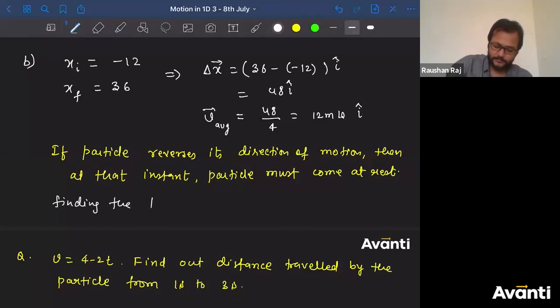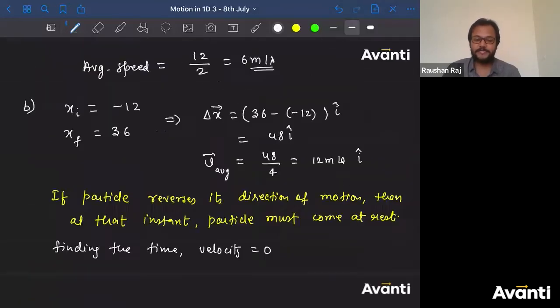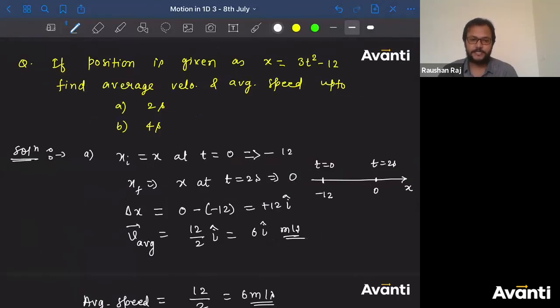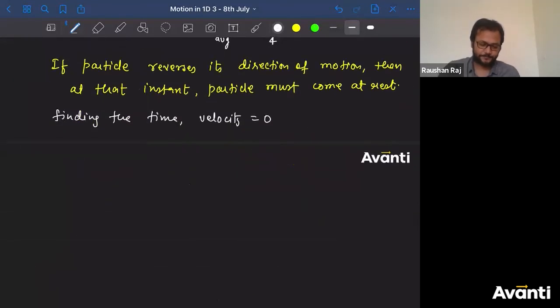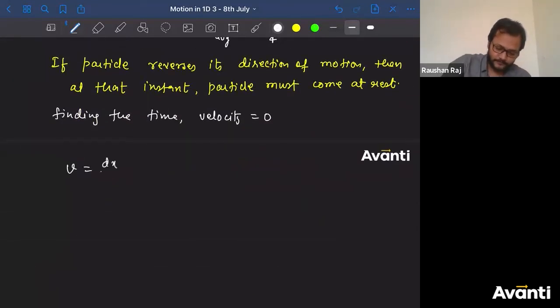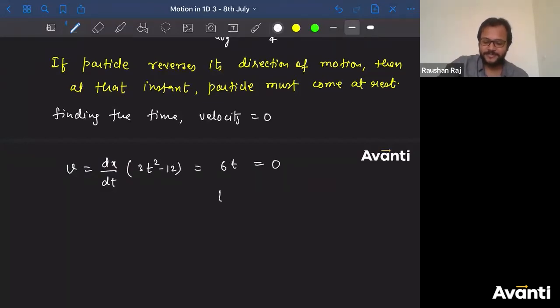Finding the time when velocity is zero. How will we find it, children? I am getting x as a function of t: x is equal to 3t square minus 12. Okay, tell me, what will be the value? 6t. This will be 0. That means t is equal to 0. What is the meaning of this? That means the particle had started its motion from t is equal to 0.